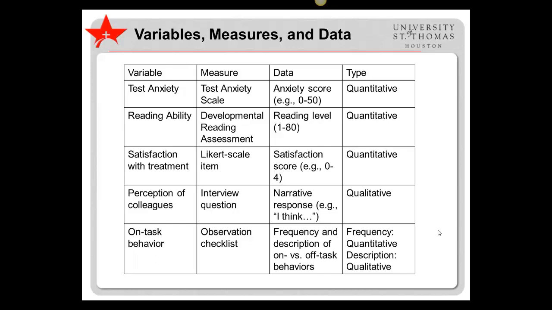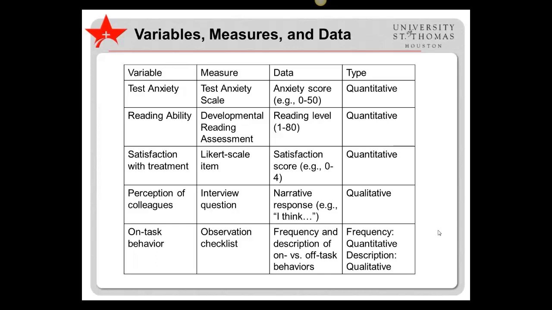Satisfaction with treatment could be measured with the Likert scale item, which yields a satisfaction score ranging from 0, representing a response of strongly disagree, to 4, representing strongly agree. This is a quantitative variable as well. Perception of colleagues could be measured with an interview question, which would yield a narrative response such as, I think, such and such. This is a qualitative variable that would need to be coded to indicate the nature of the